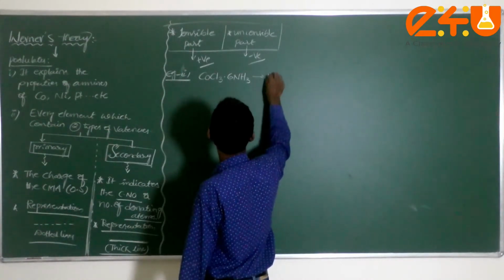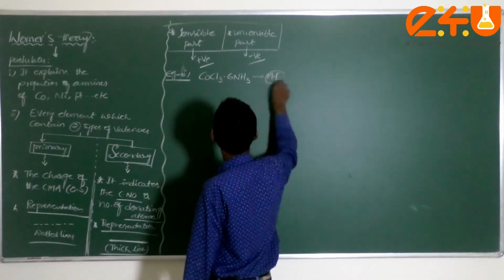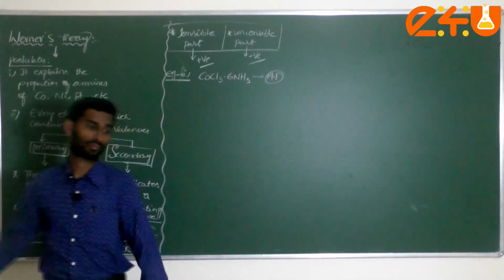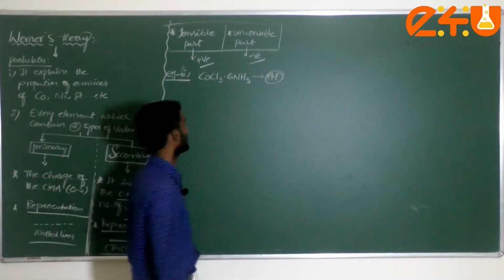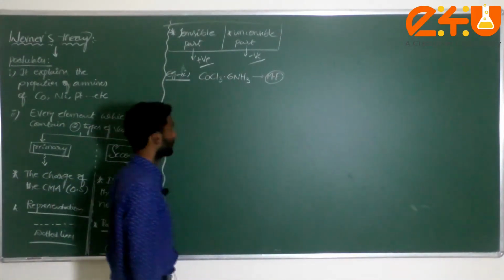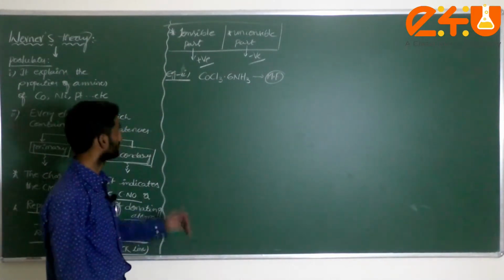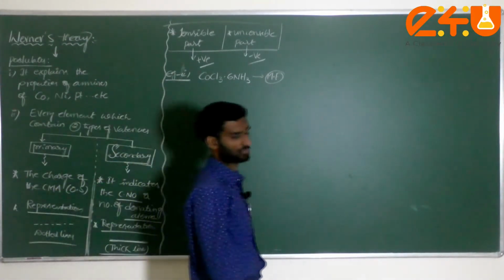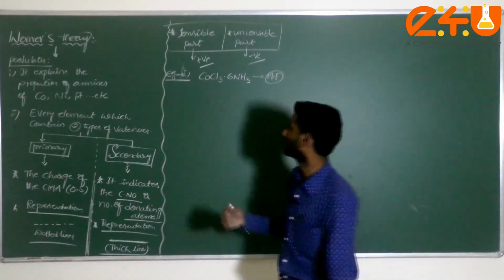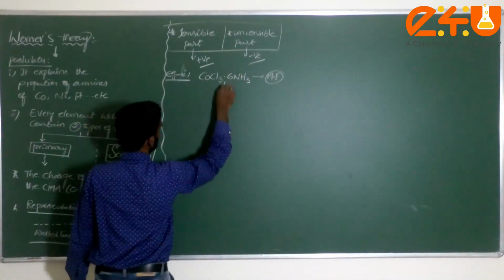Generally it is called a coordination compound. This molecular formula can be written by the new method, which is called the coordination complex.